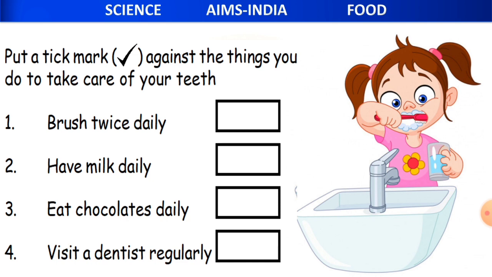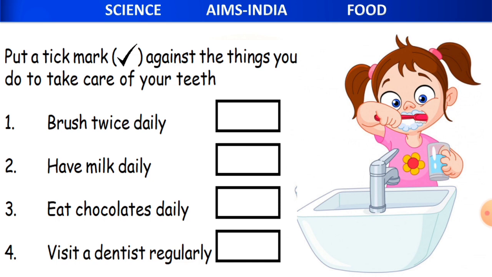Now here is a small exercise for you, where you have to put a tick mark against the things you do to take care of your teeth. How do we take care of teeth? First one is brush twice daily. Early in the morning when we get up, and late in the evening, that is in the night before going to bed.